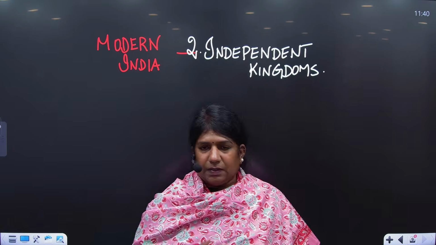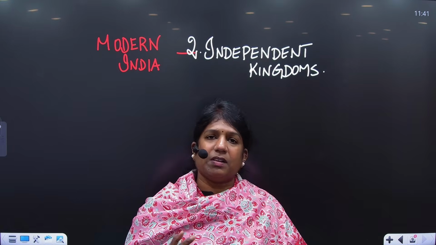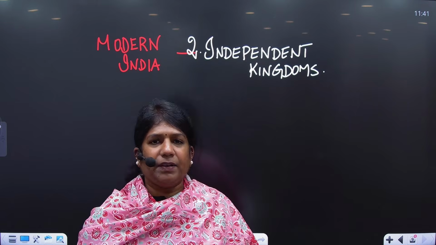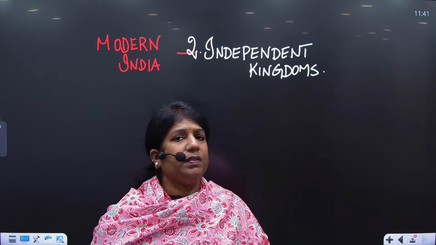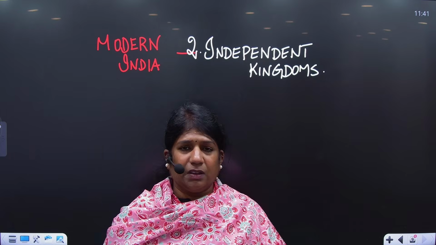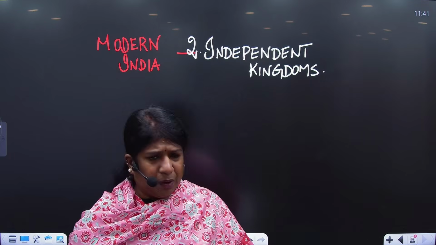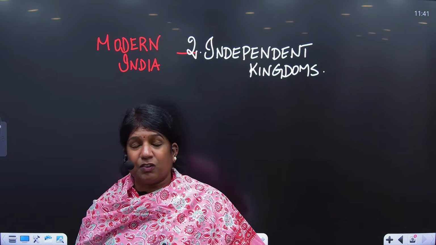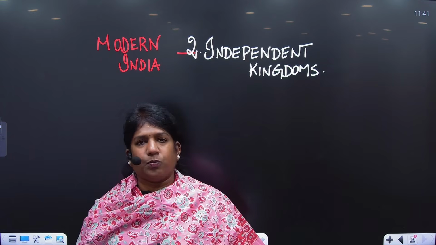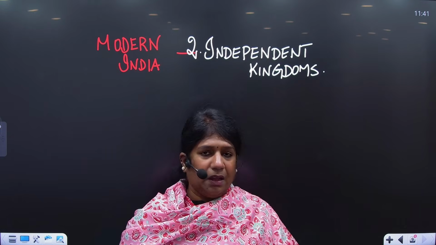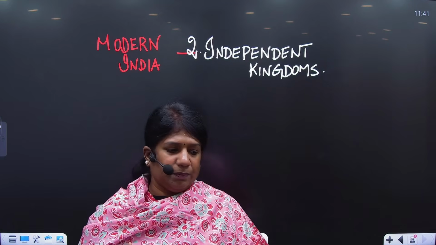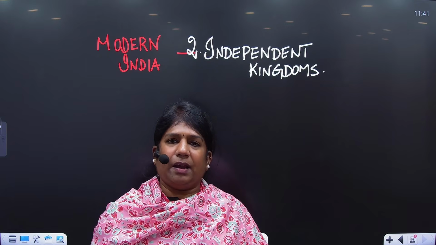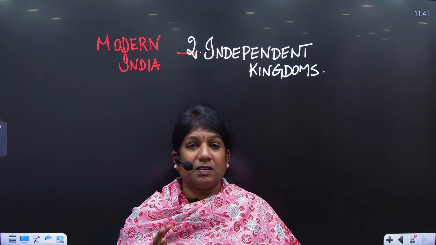What exactly happened? It was in 1707 that Aurangzeb died. With the death of Aurangzeb, Bahadur Shah won. His son succeeded the throne, and there were lots of internal conflicts in the Mughal Empire. One of the reasons for the decline of the Mughal Empire was Aurangzeb. His fanatic policies, the way he attacked and annexed kingdoms, and the manner and behavior he inflicted on the Jats, the Sikhs, the Marathas, and the Rajputs, were all highly irritable in character. So people were waiting for a chance to attack, revolt, or declare independence from the Mughal Empire. This is the situation.